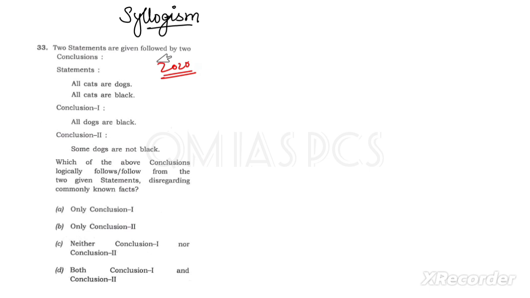So it is given that all cats are dogs and all cats are black. First one is all cats are dogs. So first you have to draw a circle that will represent cats. Then we are saying all cats are dogs, so we can say one more circle is there, and this is for dogs.